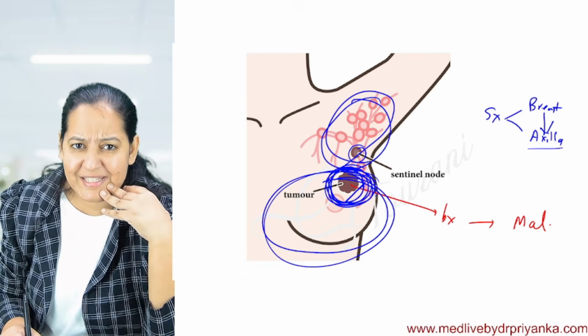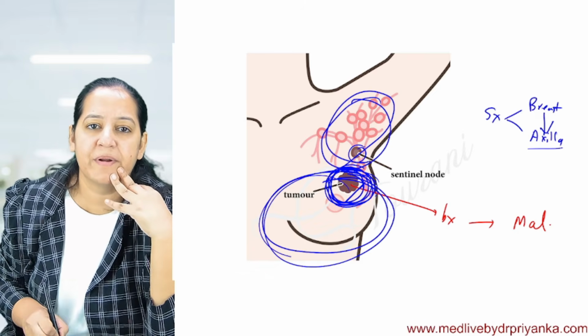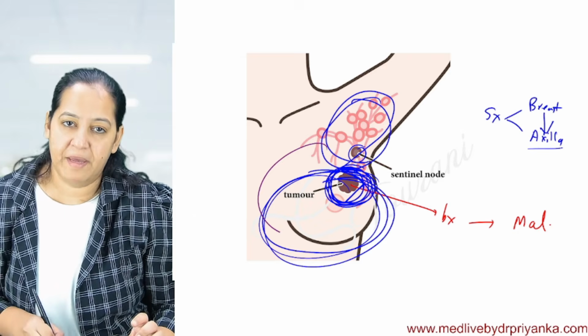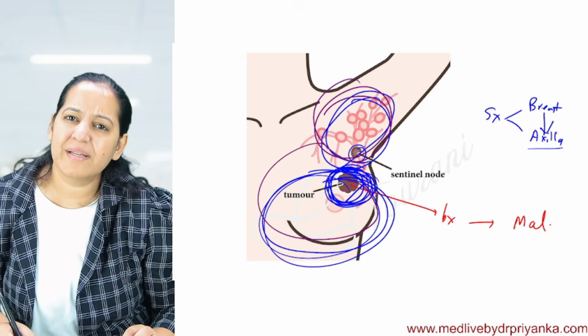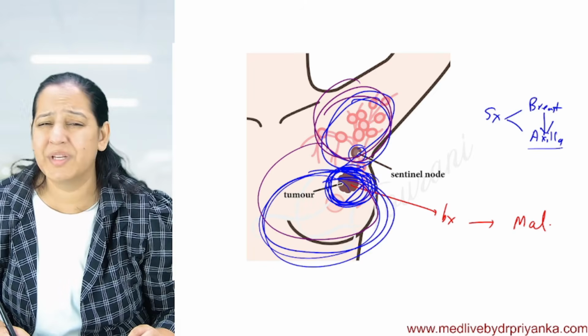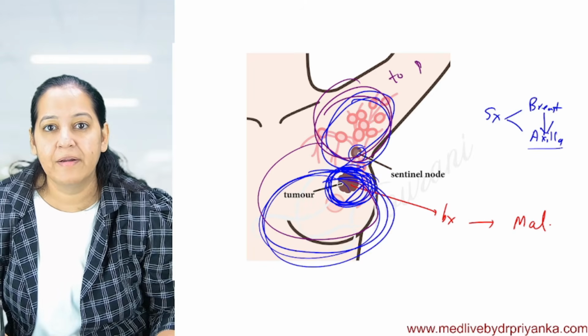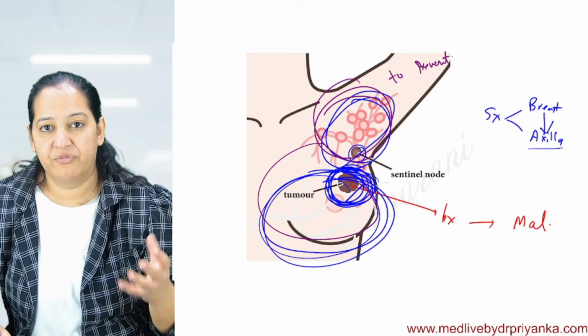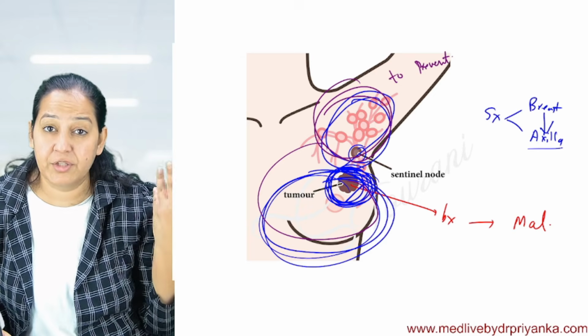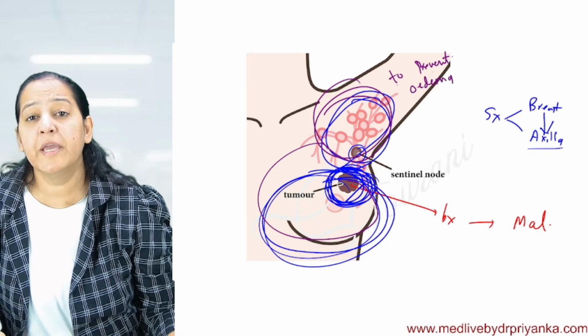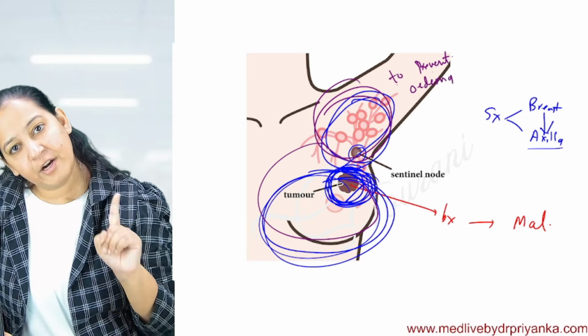But are they vestigial organs? Okay, what is the function of the breast? Lactation. Lactation is the function of the breast, for the baby. But what is the function of the lymph node? Why has God given lymph nodes? Are they vestigial organs? No, they are not vestigial. God has given lymph nodes or lymphatics to prevent edema. I will explain this further in pathology, in the chapter on edema, in hemodynamics. So lymphatics are to prevent edema.